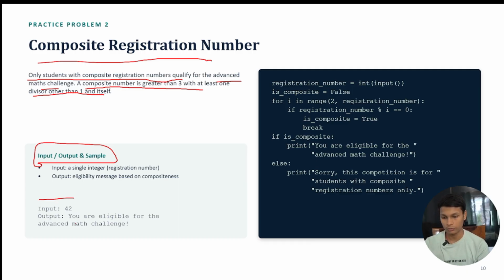After that the output is simply either you are eligible for the advanced math challenge, or you are not eligible, sorry, this competition is for students with composite registration numbers only. This is the type of thing we are going to print.